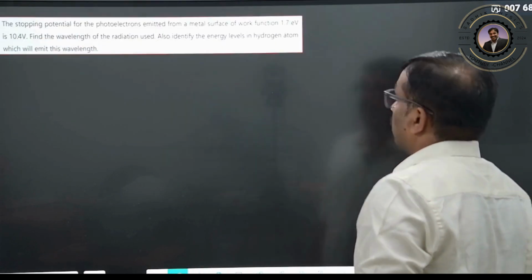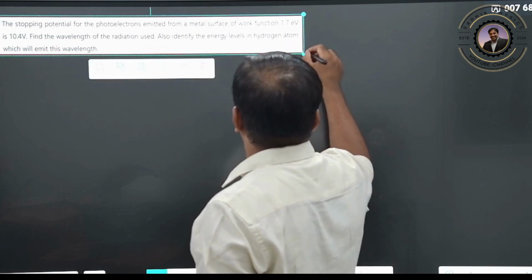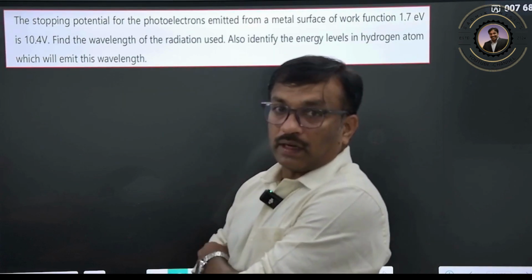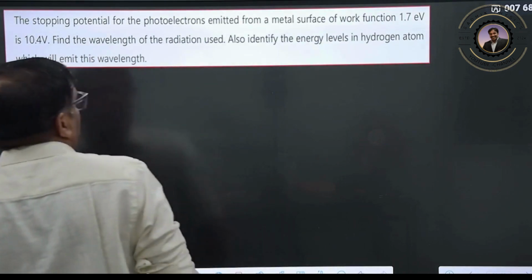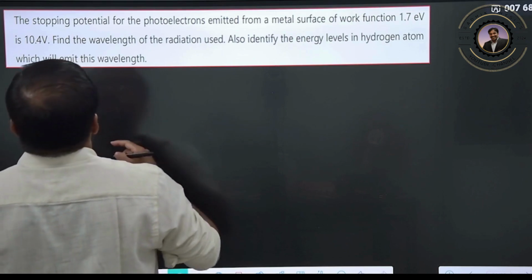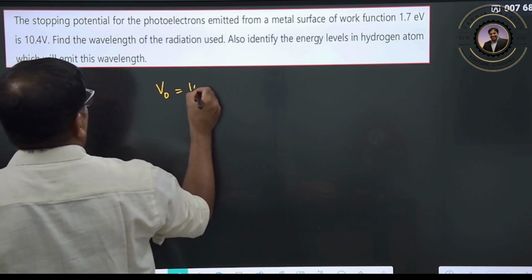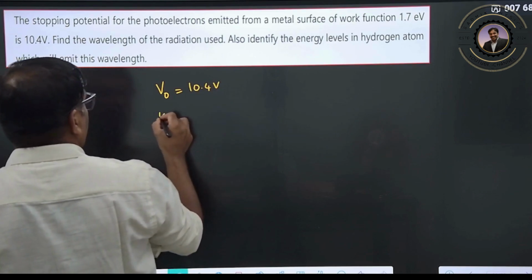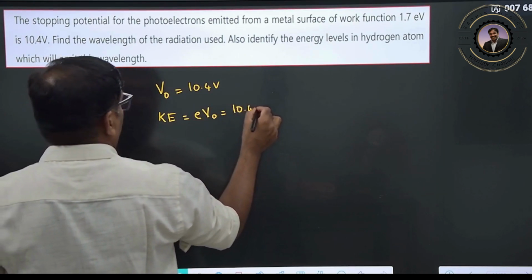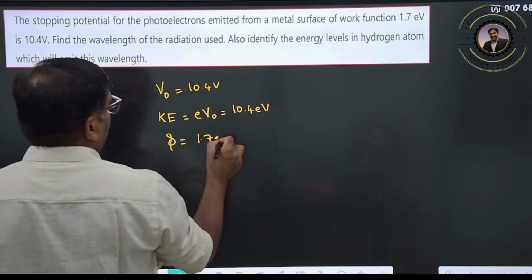Now let us see one more important question, on stopping potential. The stopping potential of the photoelectrons emitted from the metal surface is given. What is the stopping potential? 10.4 volts. So what will be the kinetic energy here? Kinetic energy is nothing but e into V naught, so 10.4 electron volt. This is your kinetic energy. The work function is given as 1.7 electron volt.